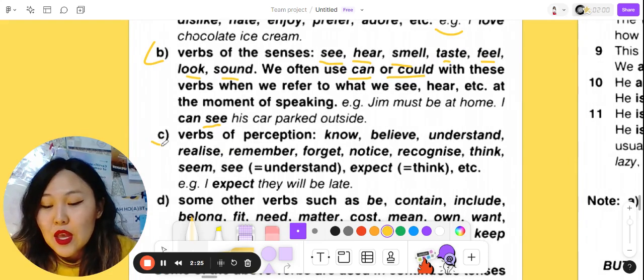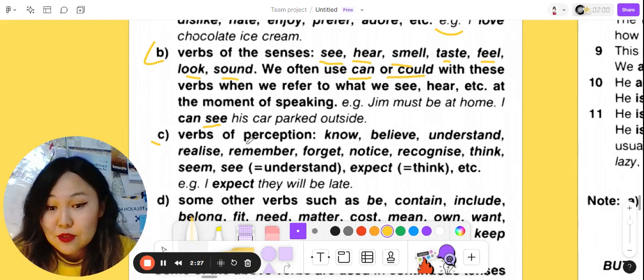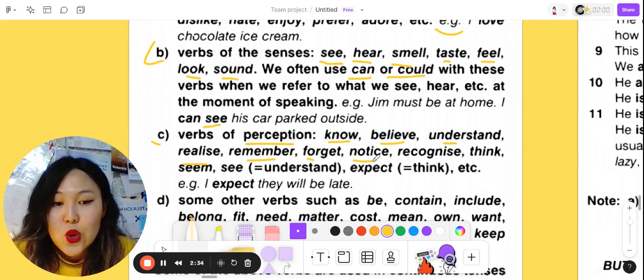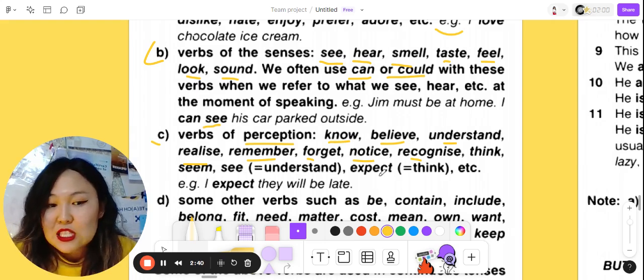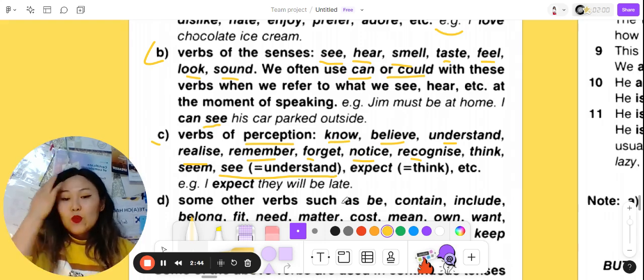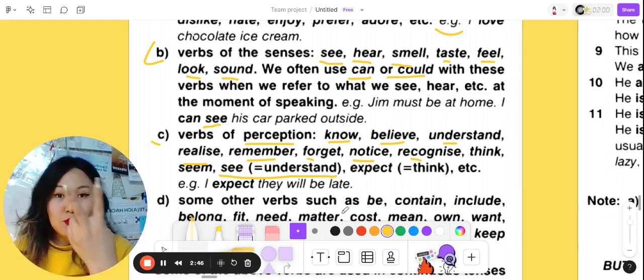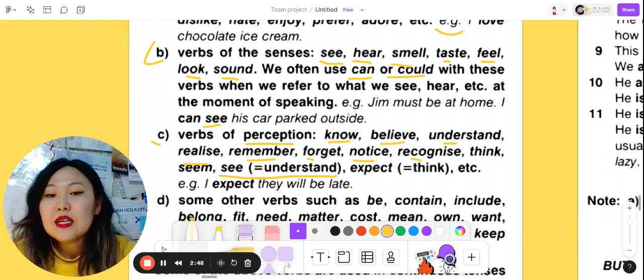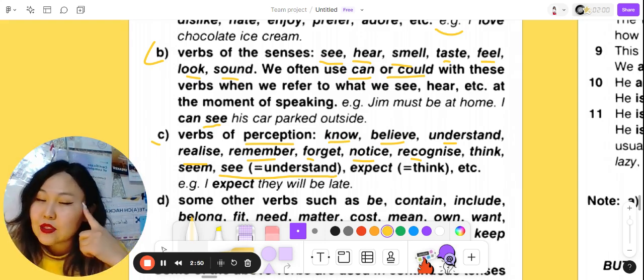The third one, verbs of perception. Know, believe, understand, realize, remember, forget, notice, recognize, think, seem, see, understand, expect. Here I'd like to elaborate on that. We have see, which is perceive with your eyes, but we also have see as to understand.